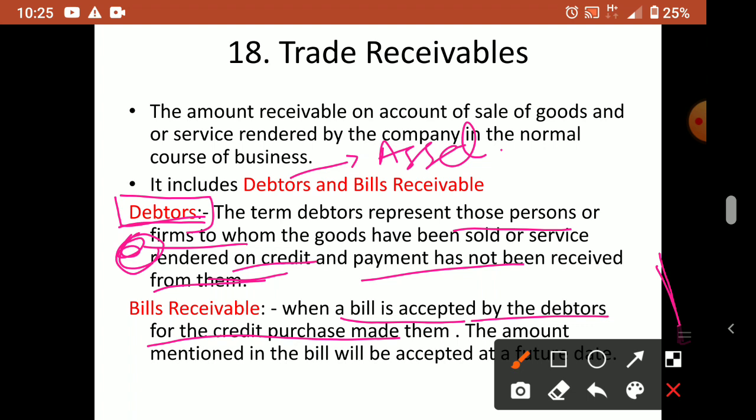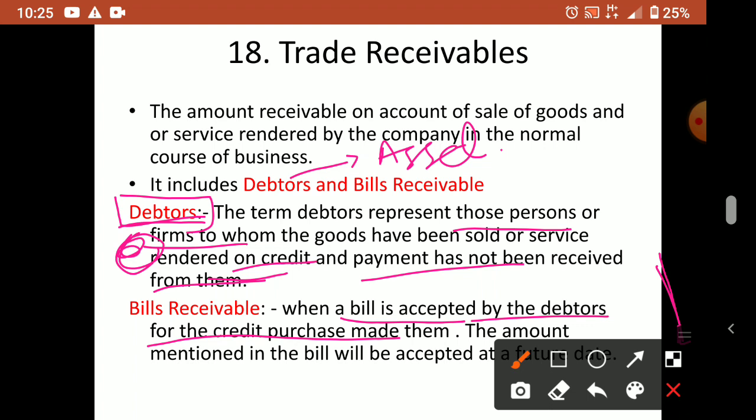Like suppose I am the seller, I'll be writing the bill, and I will write, to my order, pay to me this much amount on this particular date. So the buyer has to accept that one and sign, and he will give it back.